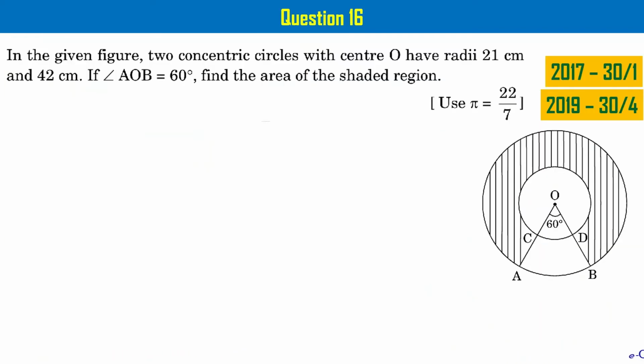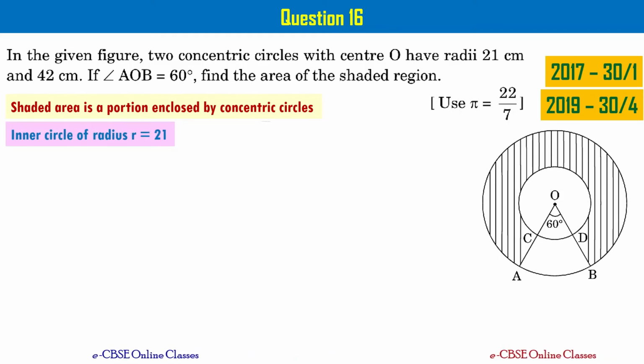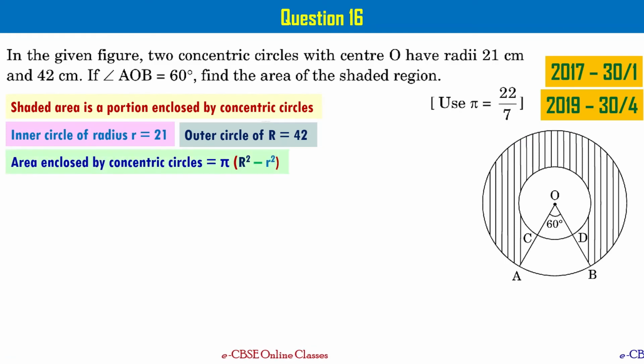Now let's go back to the problem. Here, the shaded area is a portion enclosed by the concentric circles, right? This is not the complete area enclosed by the concentric circles. It's only a portion of it. Inner circle radius is given, small r equal to 21, and capital R equal to 42, that is the outer circle radius.